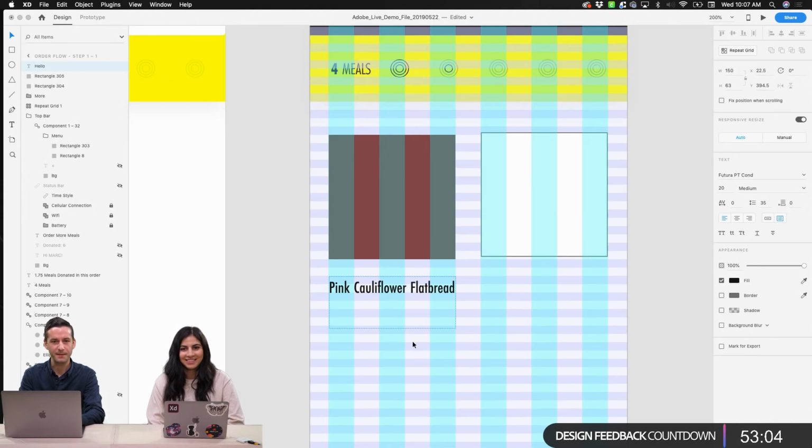I'm going to start adding some words to this title just so that we make sure we have the ability to have two lines because of our layout size here. This is something we talked about with our feedback on video players yesterday: if we're going to do titles below a grid layout like this, we start to run out of space pretty quickly. In this case, because we're just going to show a picture of a meal, no one's going to know what that meal is just based on the picture, so we need that title underneath. So we're going to say pink cauliflower flatbread with arugula.